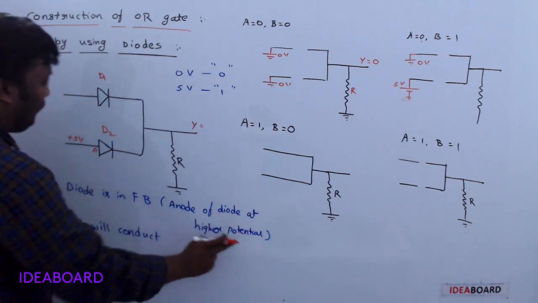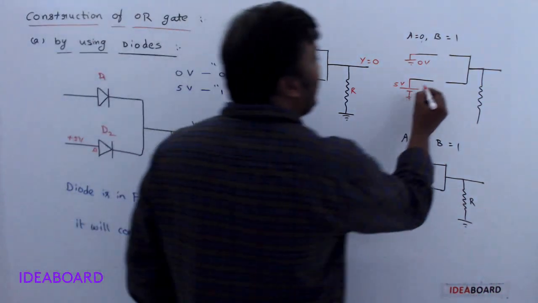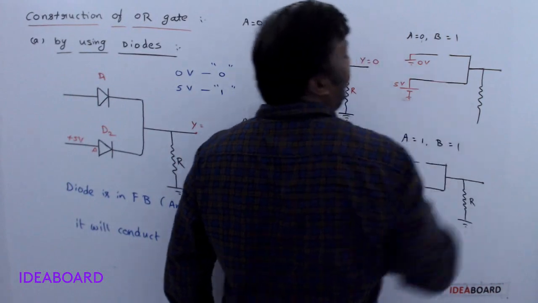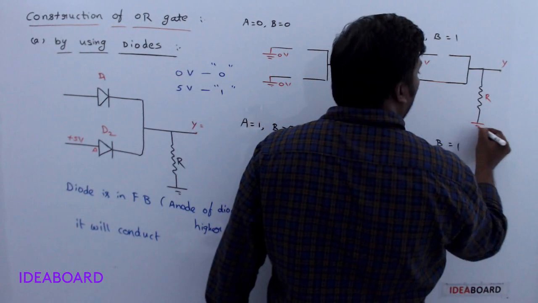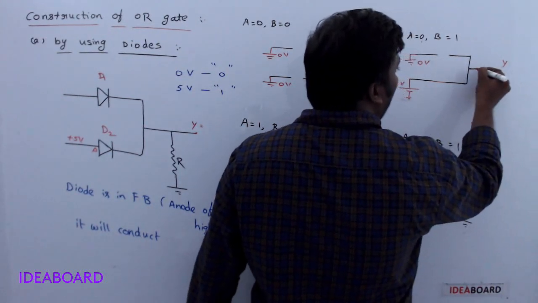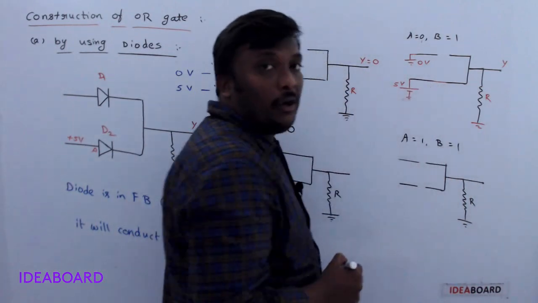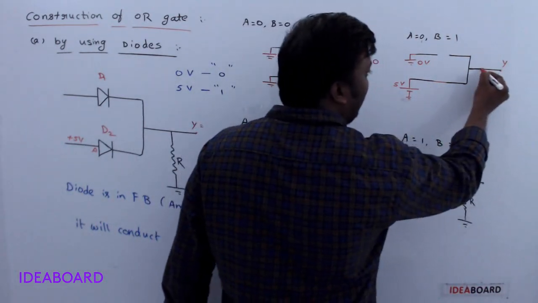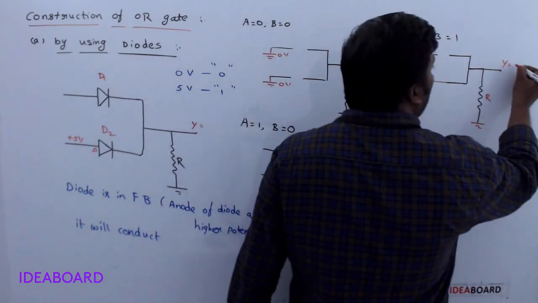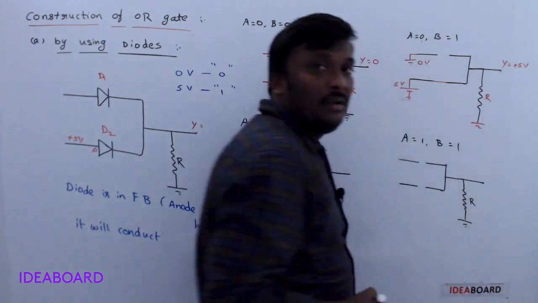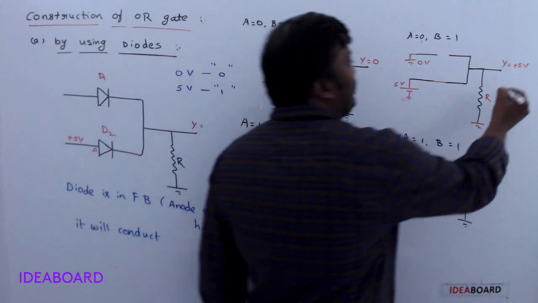When the anode of the diode is at higher potential, now the diode will conduct. Diode will conduct means it will conduct the potential. Now see the voltage across the resistor. This Y is now directly connected to the plus 5 volt. See, this is the path. Okay, so Y shows plus 5 volt. Plus 5 volt means it is the logic number 1.